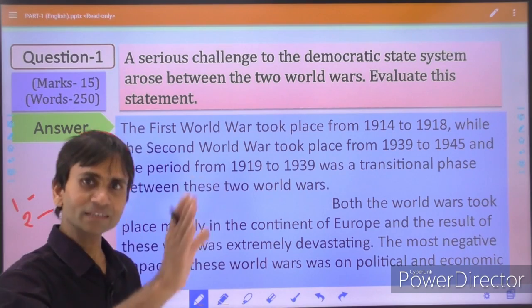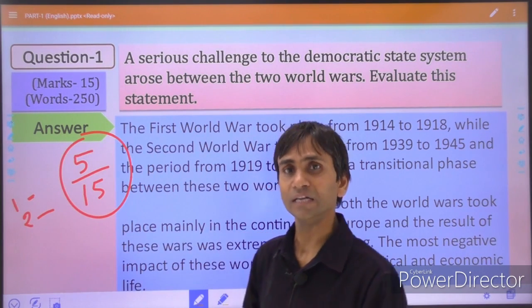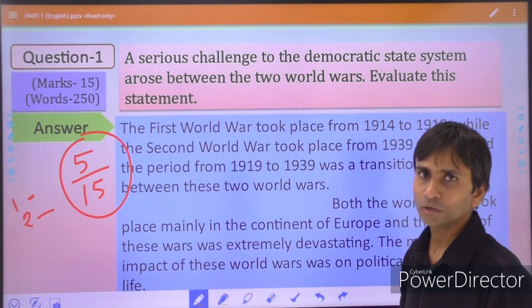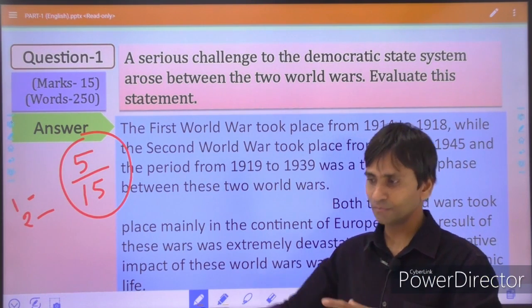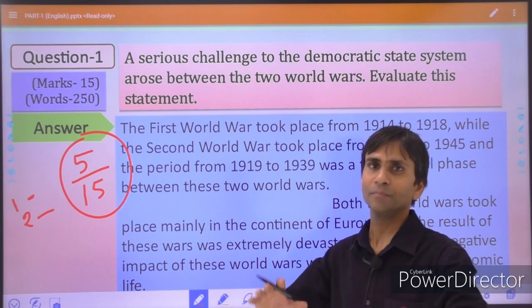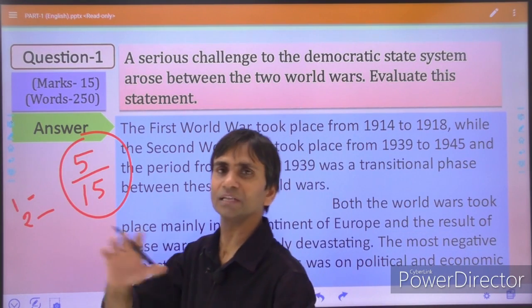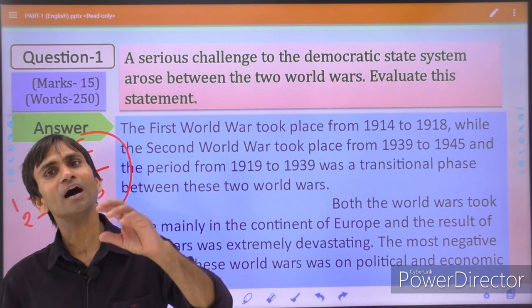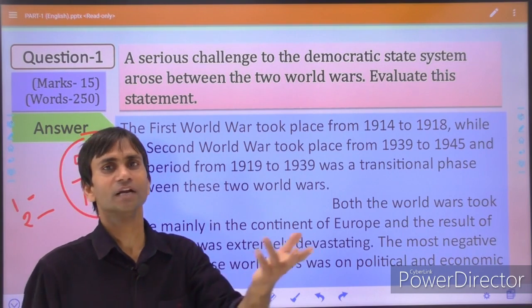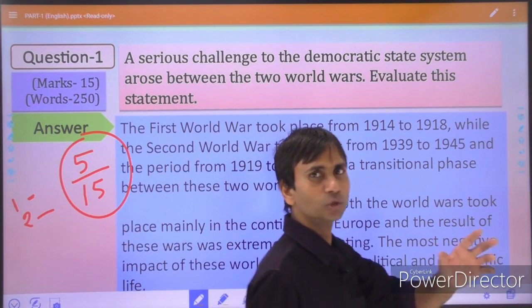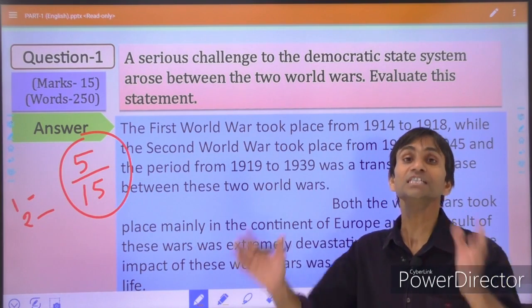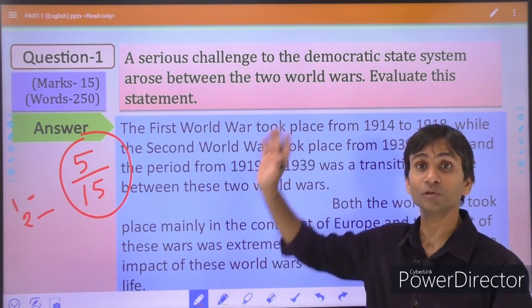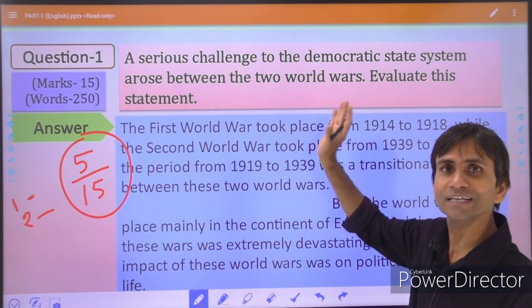They were violating the guidelines of the League of Nations. So this was another important challenge. If there was any clash or contradiction between countries, then due to the weak international organization, it was not possible to tackle or solve all problems peacefully. So these were the important challenges before the newly emerged democratic state system.